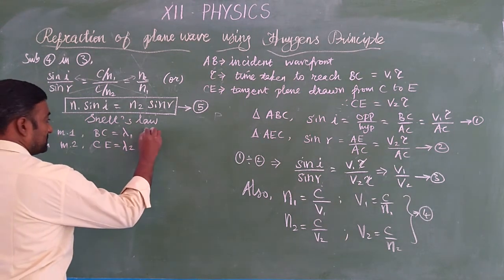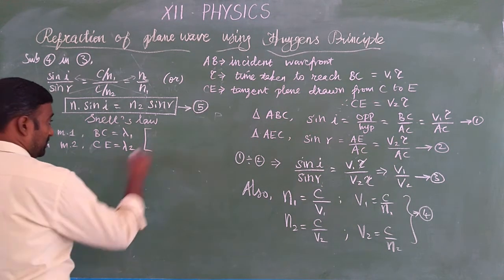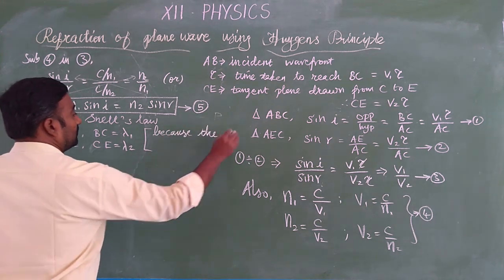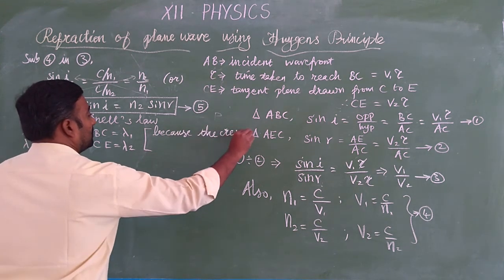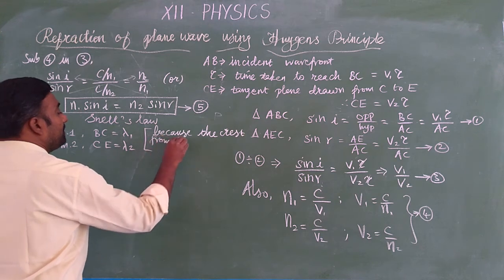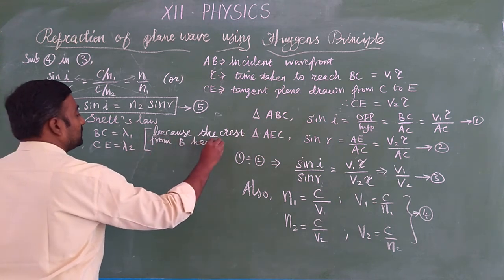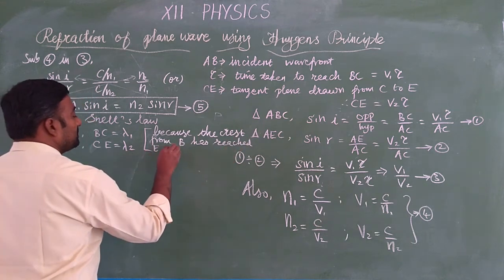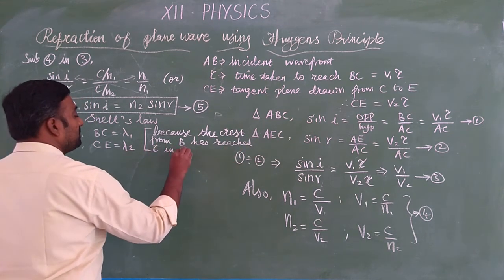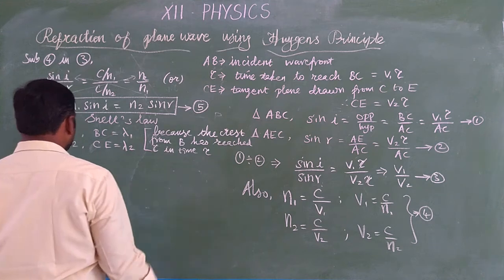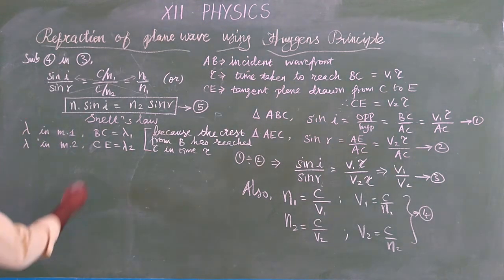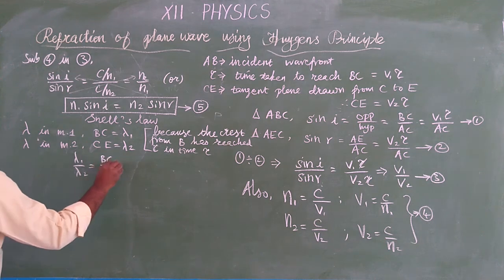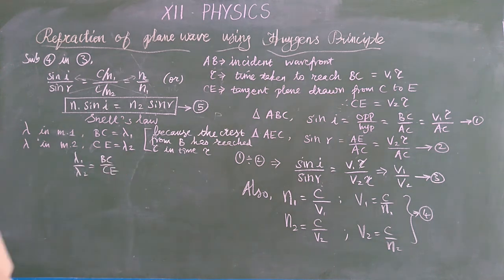Why? Because the crest from B has reached, where did it reach? It reached E in a time tau, the same time it reached C. So we need to divide these both. So lambda 1 by lambda 2 is equal to BC by CE. So by dividing, what will you get?